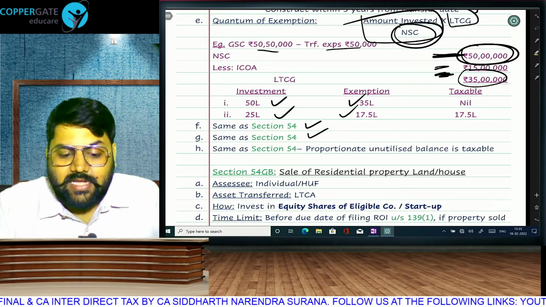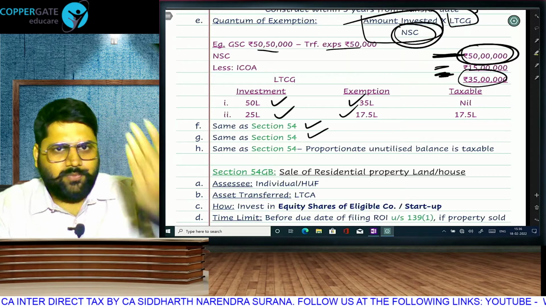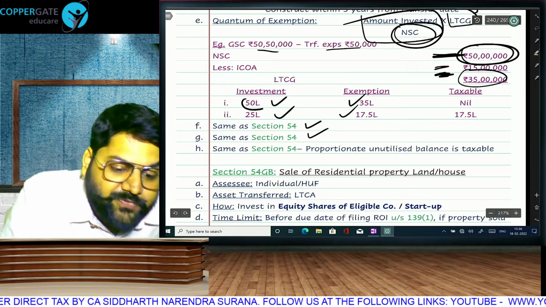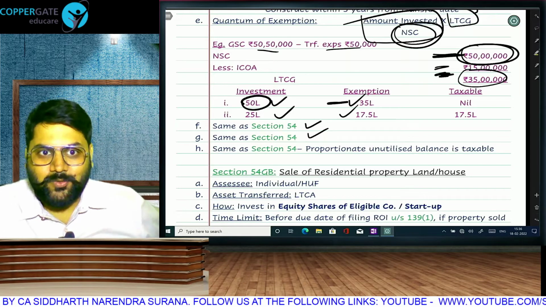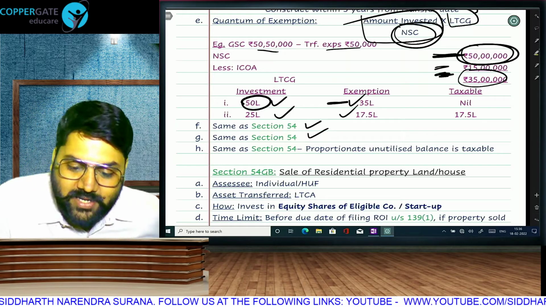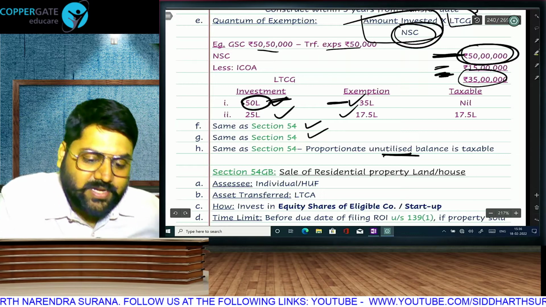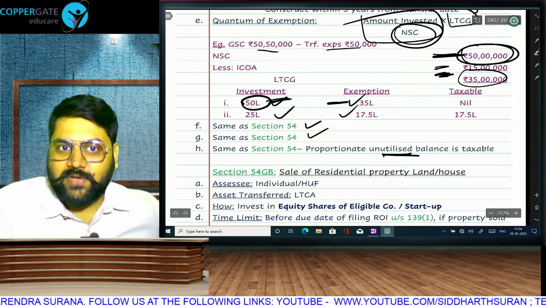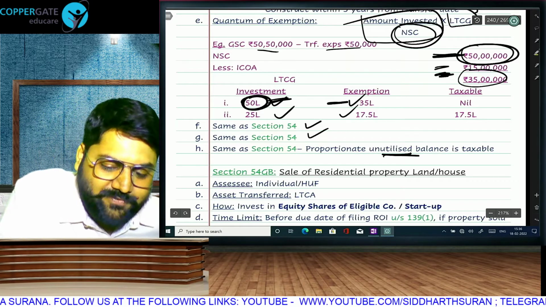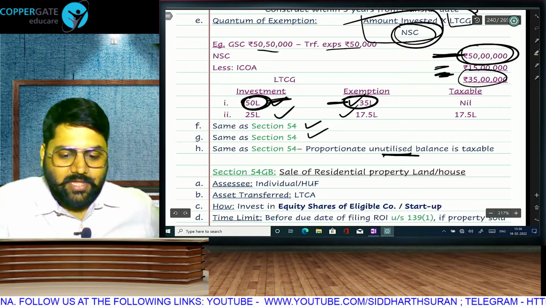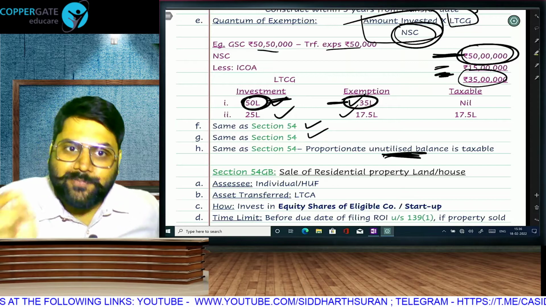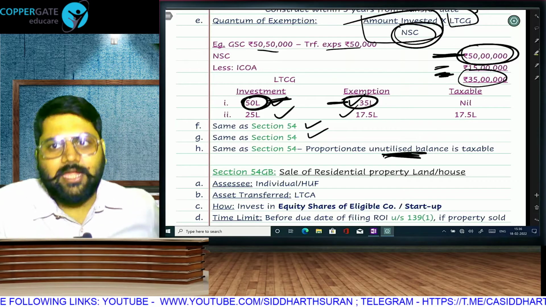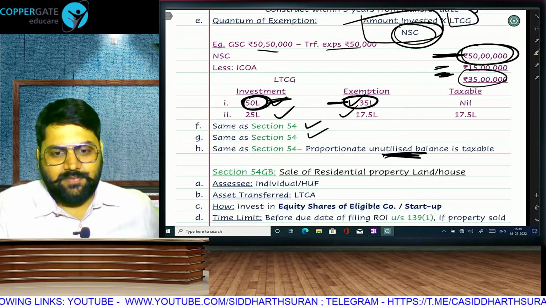And in case there is a CGDAS, you can put money in CGDAS. You put 50 lakh in CGDAS, you get 35 lakh exemption because of your sale amount. So when the money is unutilized, supposedly this 50 lakh is unutilized, the full 50 lakh cannot be taxable. Because of 50 lakh, we took exemption of only 35. Then if 50 is unutilized, taxable will also be only 35. Whatever proportion exemption we took, only that proportion of the unutilized balance will be taxable.